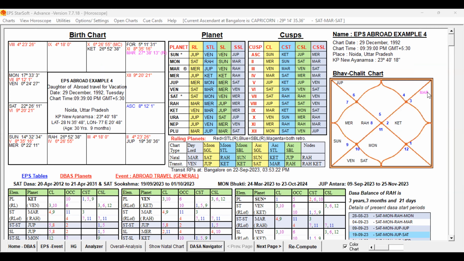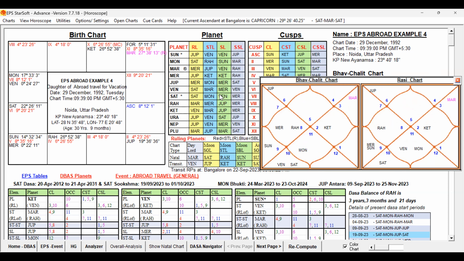This is the birth chart of that female who wanted to go abroad for vacation when she was doing her graduation. Let us examine whether the destiny was promising, whether the periods were also supportive, why she could not travel during those periods, and in which period she traveled abroad. What is the reason for that, all of this we will discuss. Now let us start with the general study. Let me open that birth chart. Now let us check the general study.